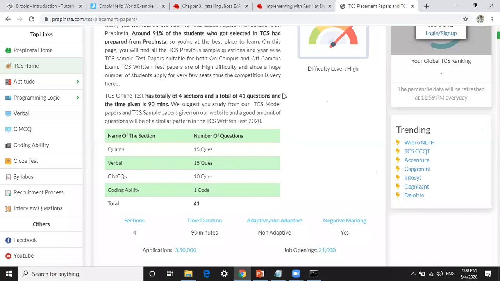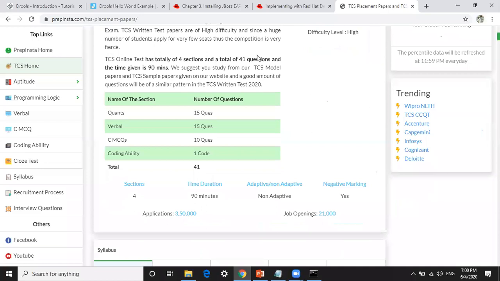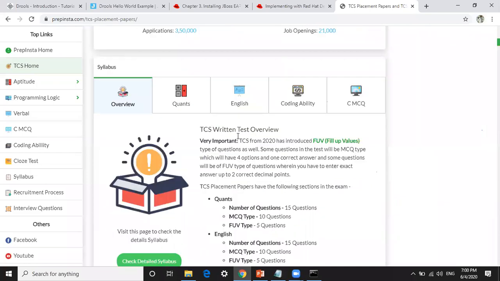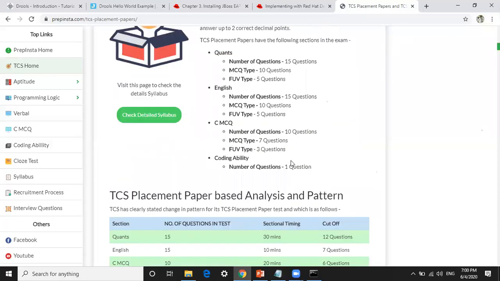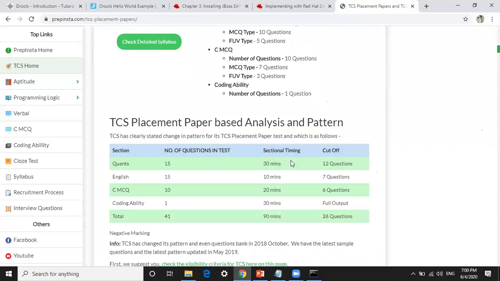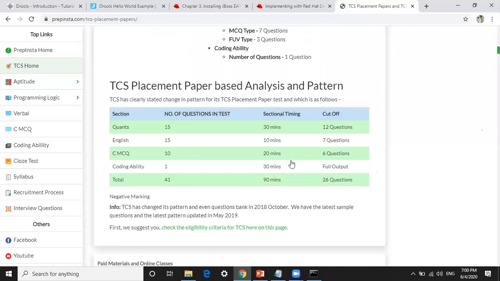TCS already provides an editor for the coding. So just go through this website, PrepInsta, and you will have some information from it.